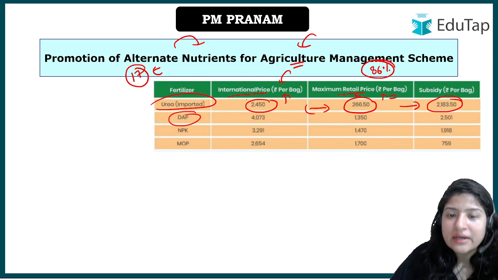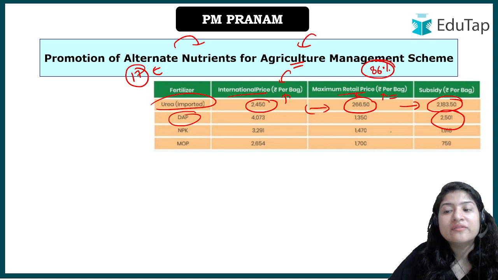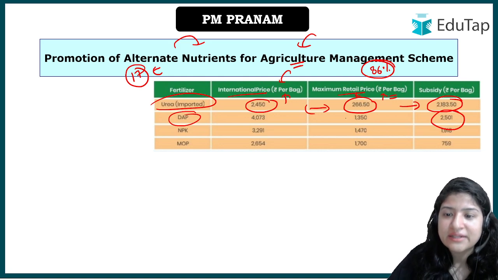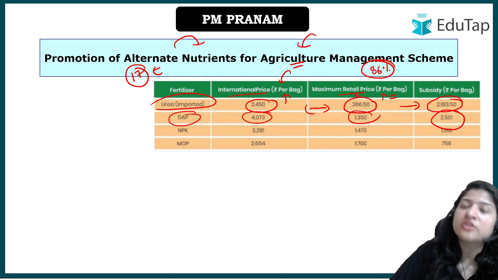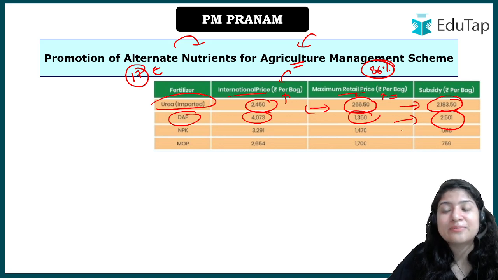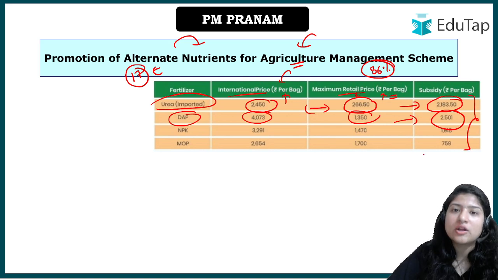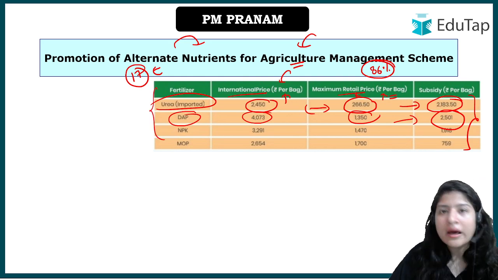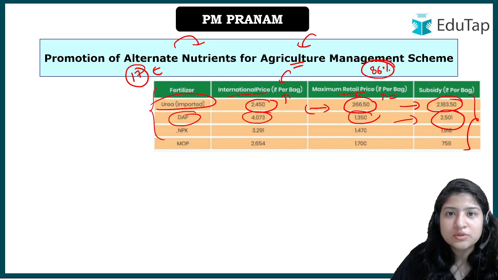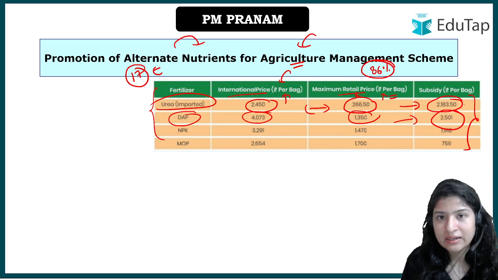Similarly, for DAP, diammonium phosphate, around 2500 rupees the government is providing as subsidy, because the farmer is not able to pay 4000 rupees per bag. He is just paying 1350. The rest of the money is given by the central government. So you can see how much of a burden there is on the government to provide the subsidy, because fertilizers are important and have to be provided into the soil, right? But the government has to pay the maximum.